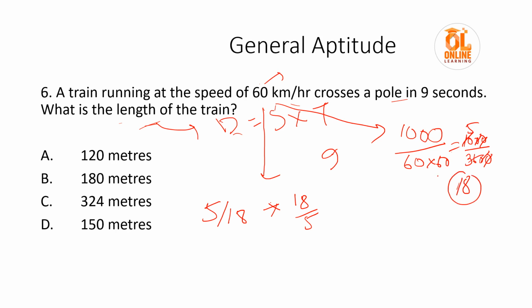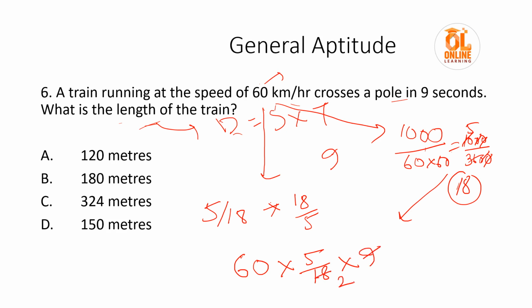I know most of you know that we have to multiply with 5 by 18, but suppose someone is getting confused at exam time, then we can check it this way. So what would be our main equation now? 60 into 5 by 18 into 9.